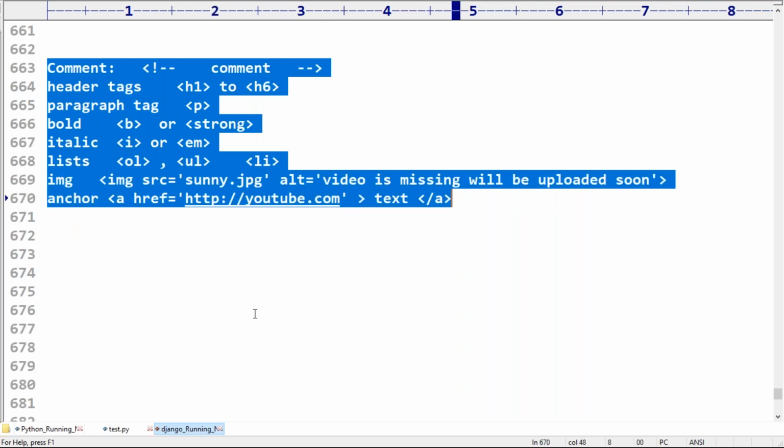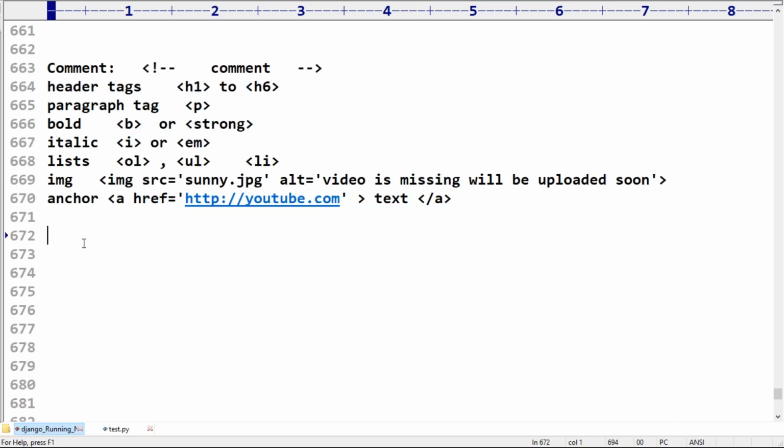The people especially who don't know about HTML, these classes are really very helpful for them to get a basic idea. The people who already have the idea, these classes are going to be very helpful just to review their existing knowledge. Okay, clear? Can I go to the next level?